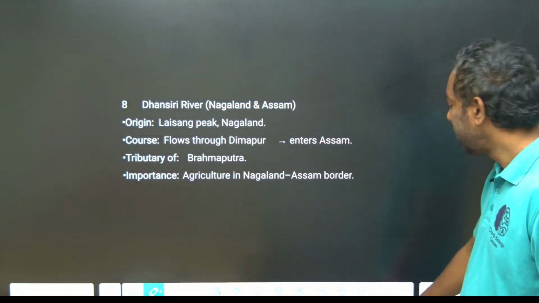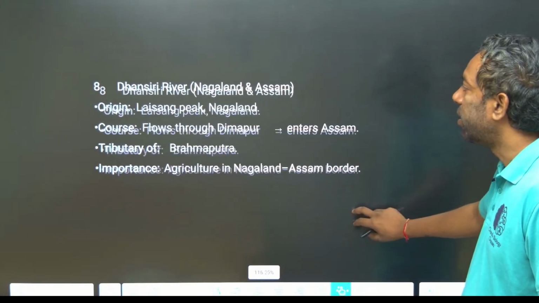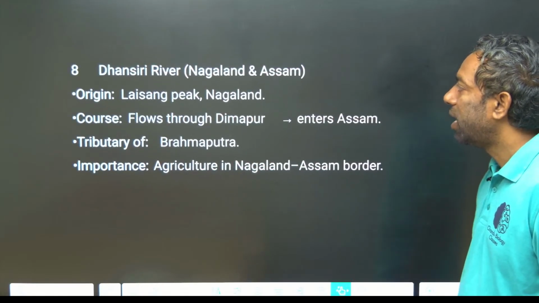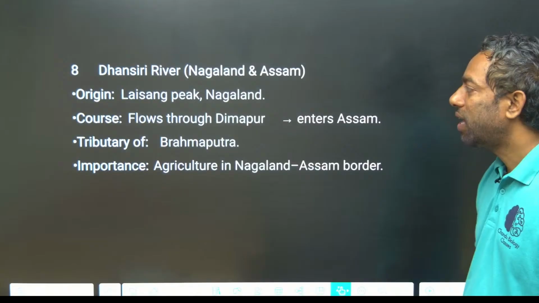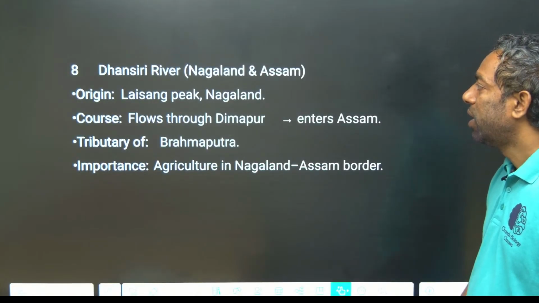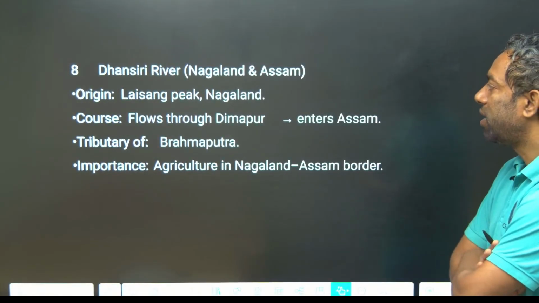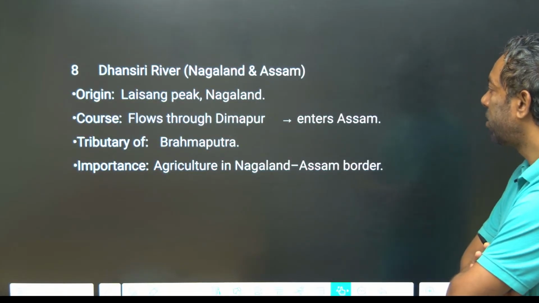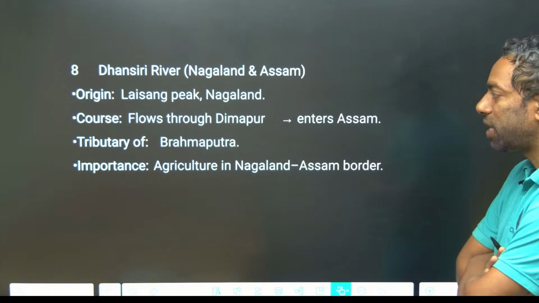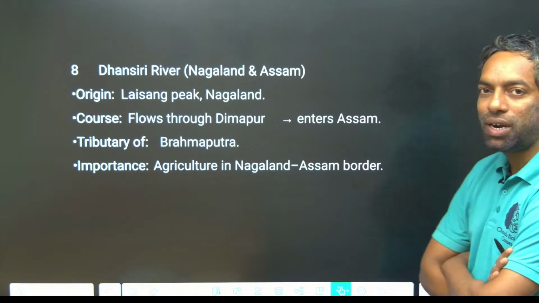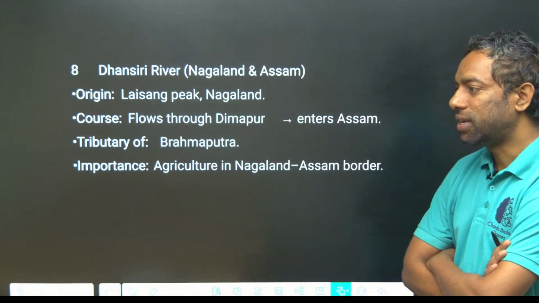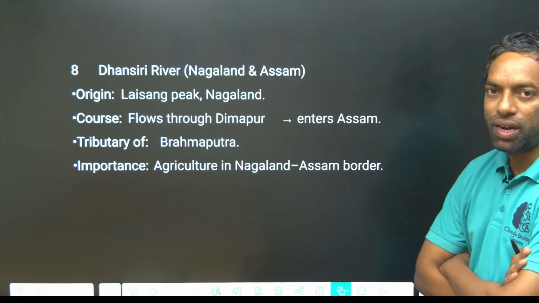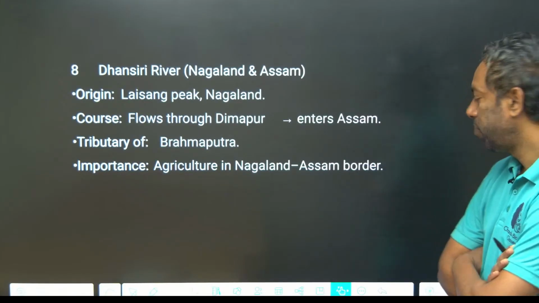Next, Dhansiri river, in Nagaland and Assam. It originates at Laisang Peak, Nagaland, flows through Dimapur and eastern Assam, and is a tributary of Brahmaputra. It is important for Naga agriculture, guys.